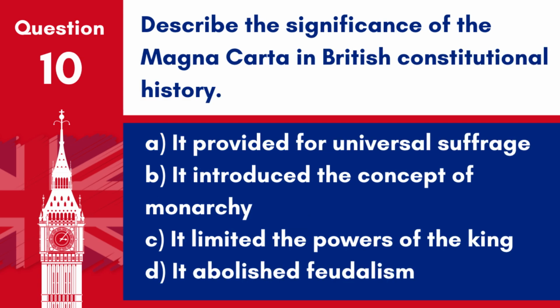Question 10. Describe the significance of the Magna Carta in British constitutional history. A. It provided for universal suffrage. B. It introduced the concept of monarchy. C. It limited the powers of the king. D. It abolished feudalism. Answer. C. It limited the powers of the king. The Magna Carta is significant for limiting the powers of the king and laying the foundation for future legal principles.